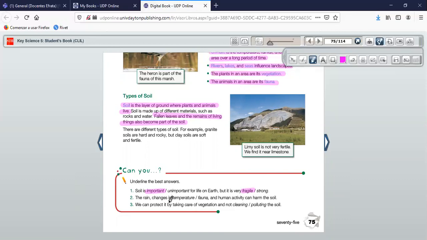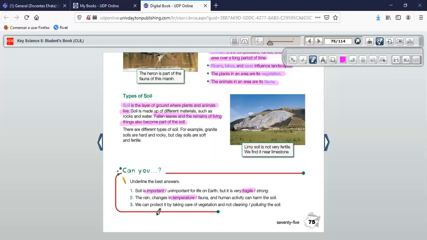So the best option to complete this sentence is temperature. Very good. So the rain changes in temperature and human activity can harm, pueden dañar, the soil. Very good, excellent.